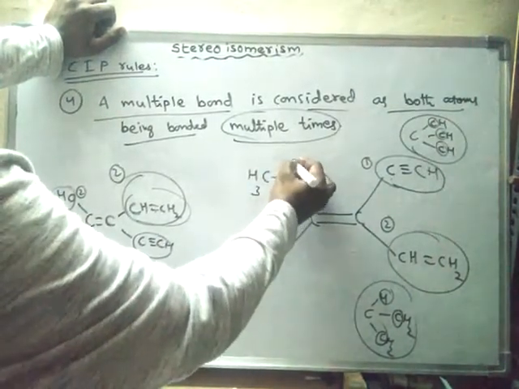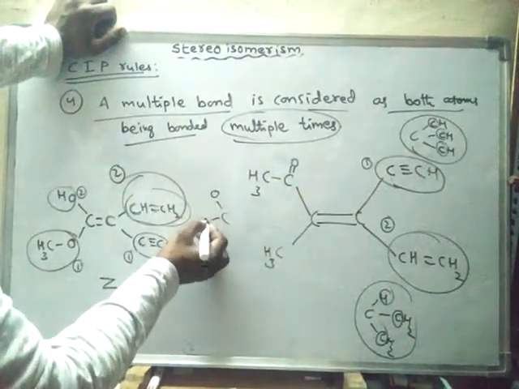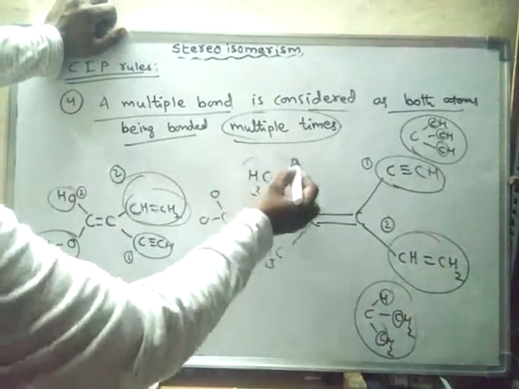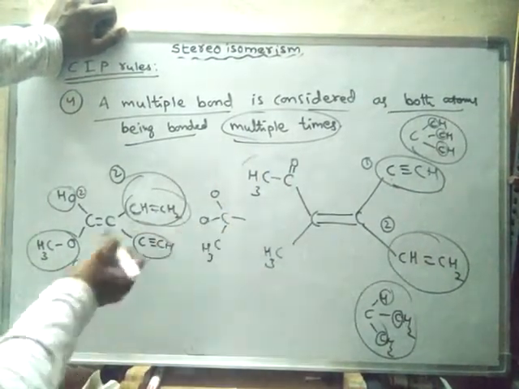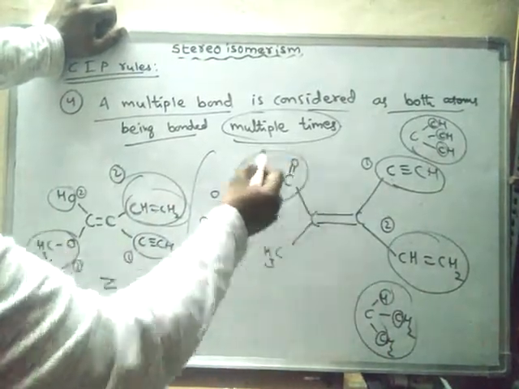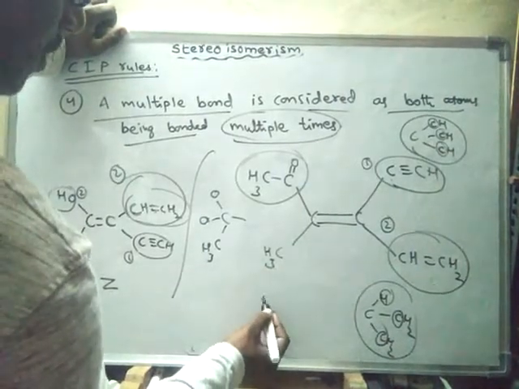So that means this bond, C double bond O, can be written like this, and this is CH3. So this group can be written like this.